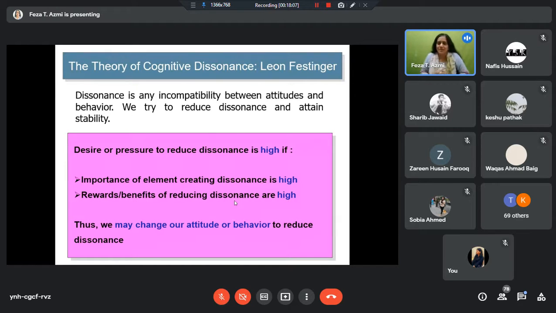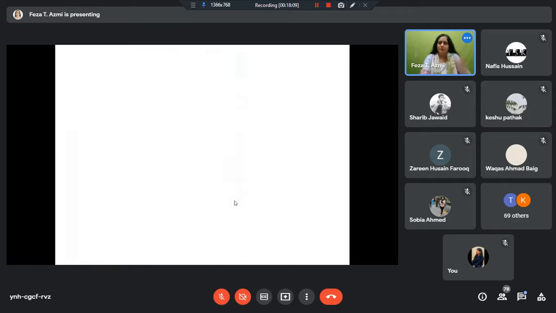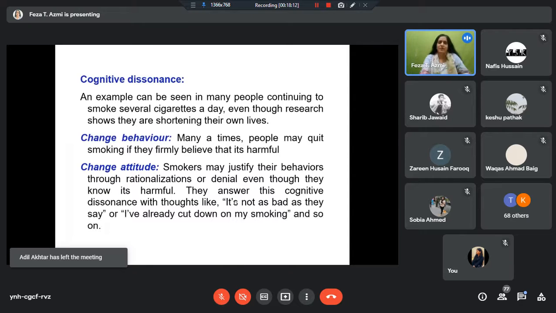there is some dissonance somewhere, some dissatisfaction somewhere. So we try to minimize that dissonance. We try to change our attitude towards that. So this is what is there. Sometimes we either change our behavior or sometimes we change our belief about that behavior. So if I feel very guilty, I will obviously quit smoking and never smoke again. But otherwise, sometimes people will change their attitude: it's not as bad as they say, or I've already cut down on my smoking and I don't do it every day, and things like that. So you change your belief, you change your attitude.